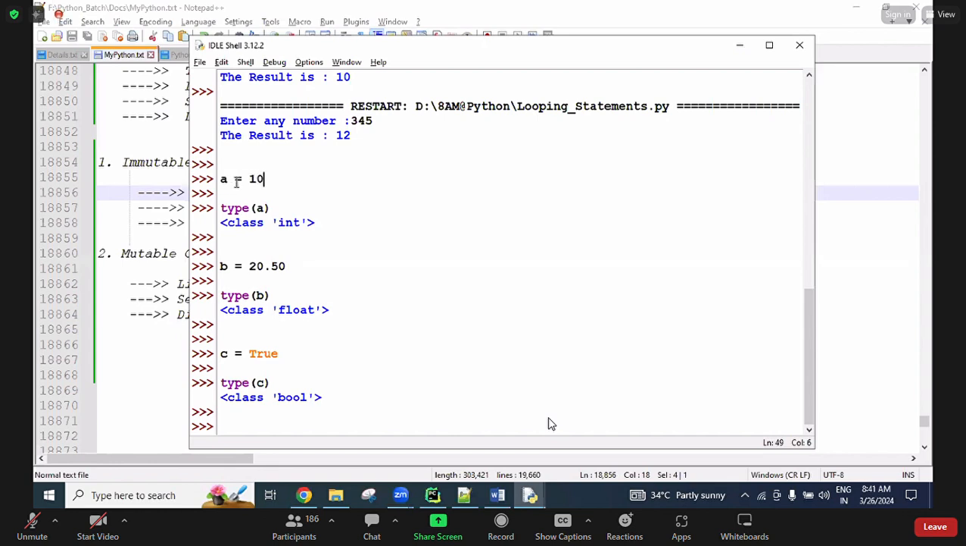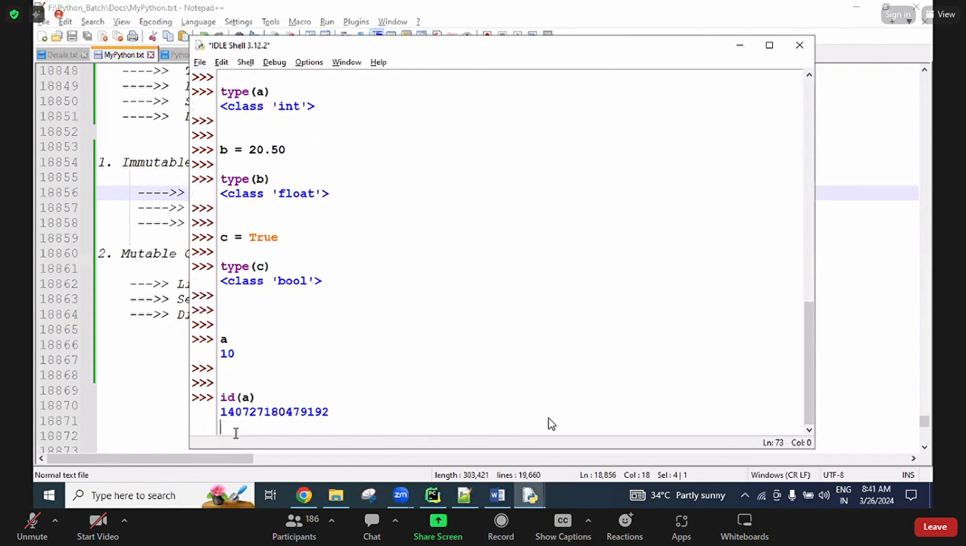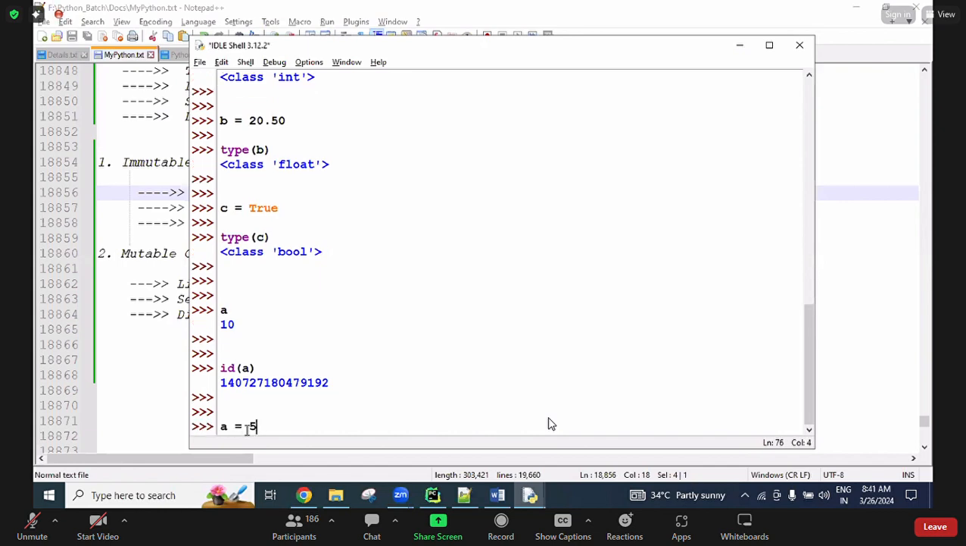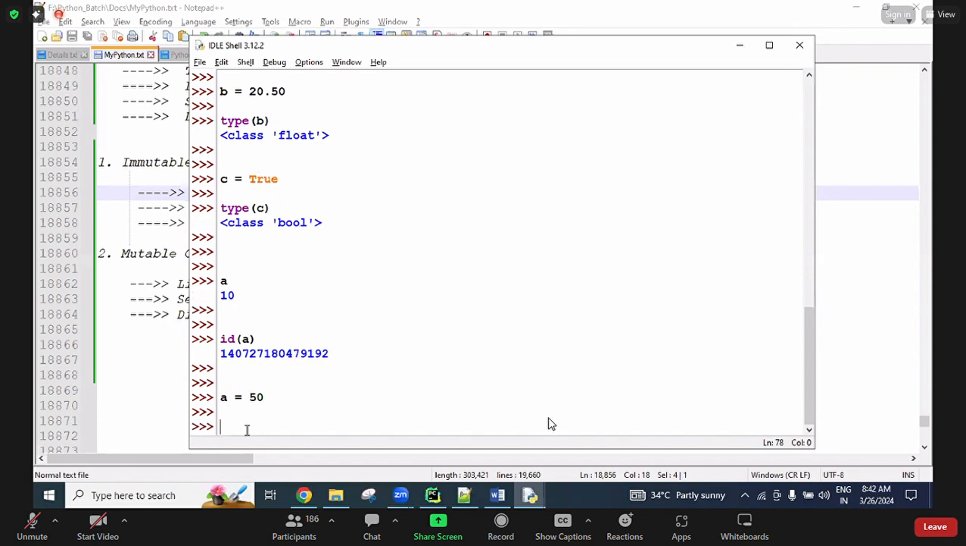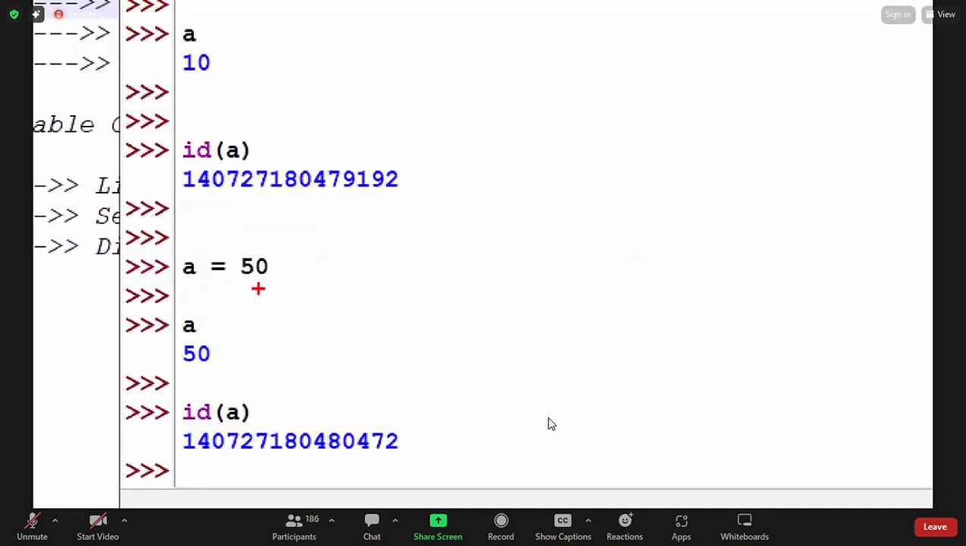For example, here the value of a is 10. The ID of a is this one we are getting. Now I am using a equal to 50. If I print a, I get 50. Look at the ID of a: this is the previous memory, and this is the new memory. The memory is changing. Previously in a, the value 10 was there. This is the reference to a. Using a, we get the value 10. This is a's memory.